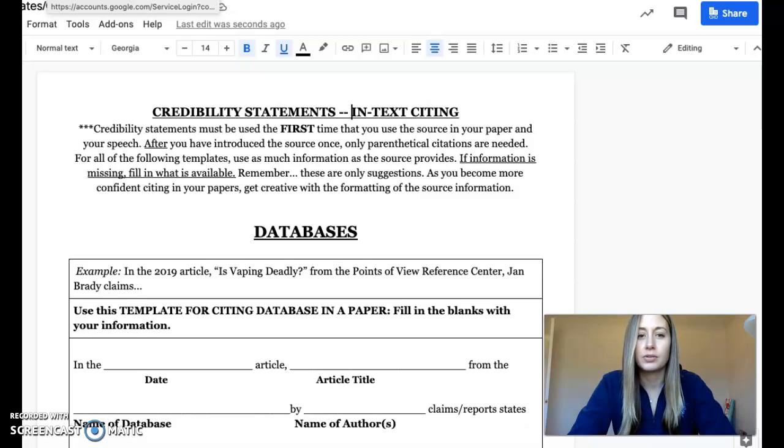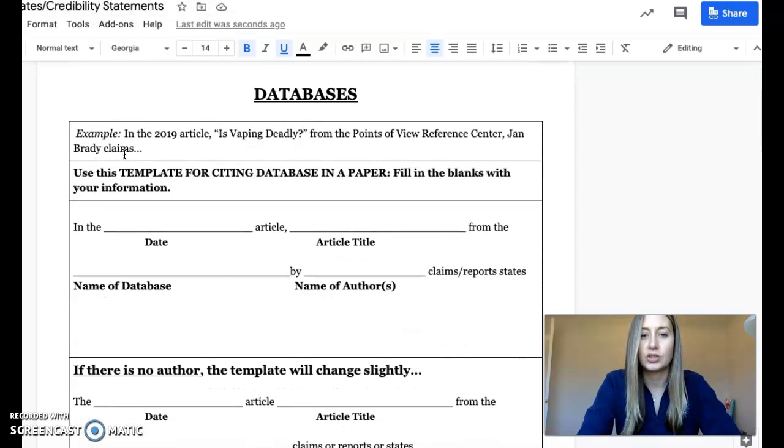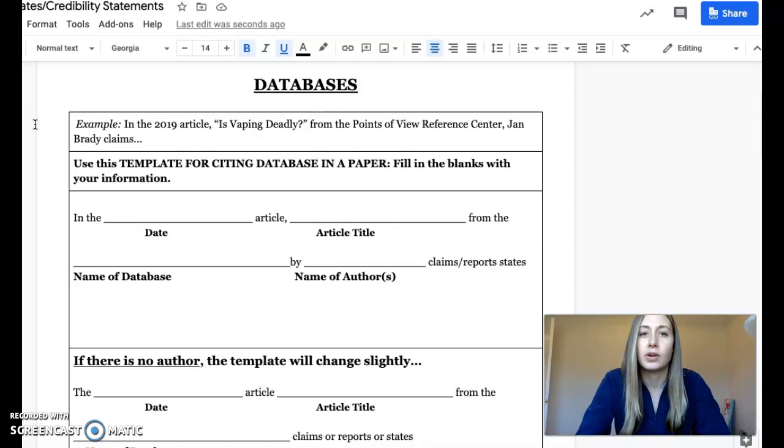You're going to need to be able to use credibility statements and in-text citing in your paper and in your speech for your persuasive project. Basically, once you start getting all your MLA citations together and you're ready to start writing your paper, you're going to need to insert your research into your paper, and then you're going to have to cite it correctly. Most of your research should be from databases. I'm hoping that you have 5 to 6 really strong articles that you're going to want to use for your paper and for your speech. So the databases that you got from Mac and Via, the information that you saved in your research journal.